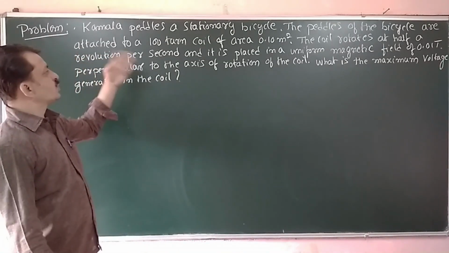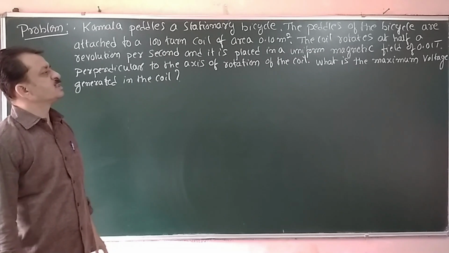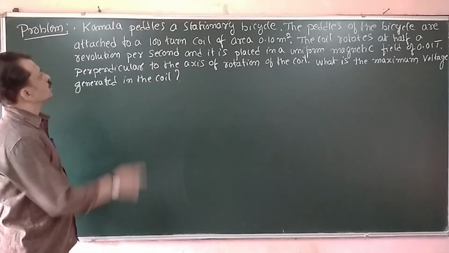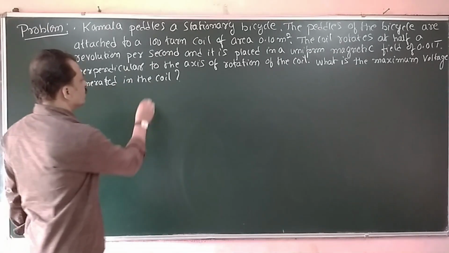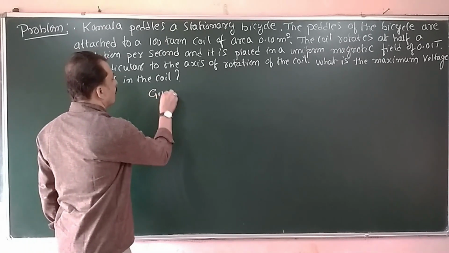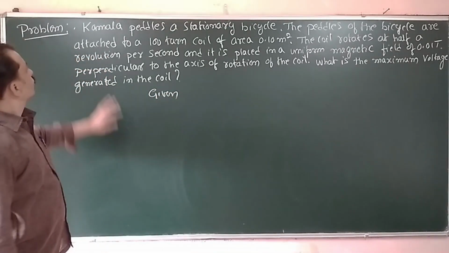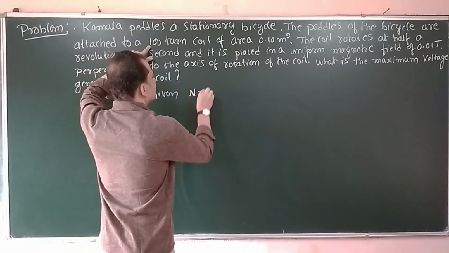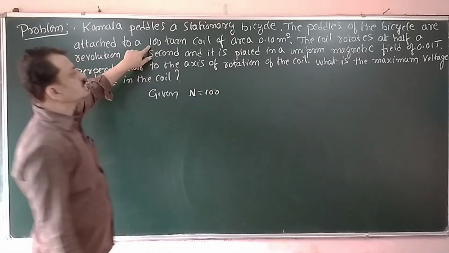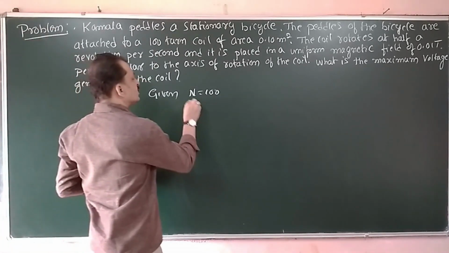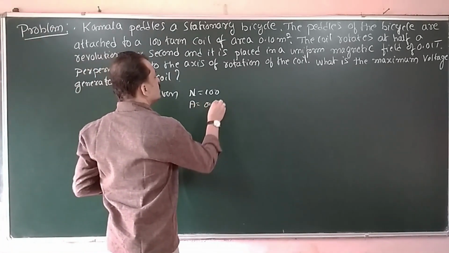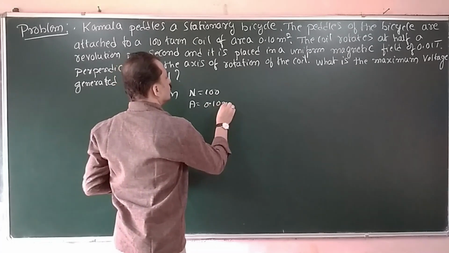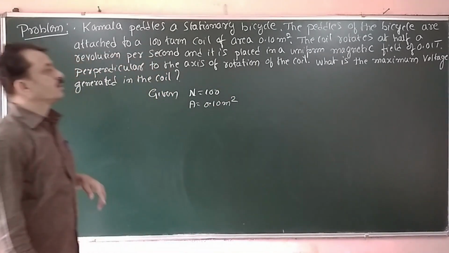Kamala is pedaling the cycle. The pedals are attached to a coil; area of cross section and all these things are given. We will list out what are the given things. A 100-turn coil, that is, number of turns is 100. Area of cross section of the coil is 0.10 meter square.